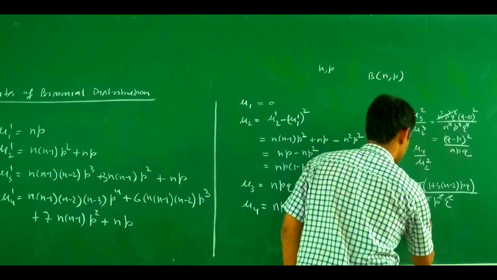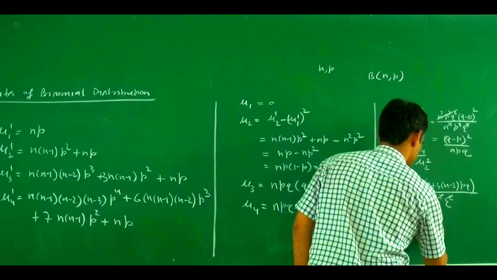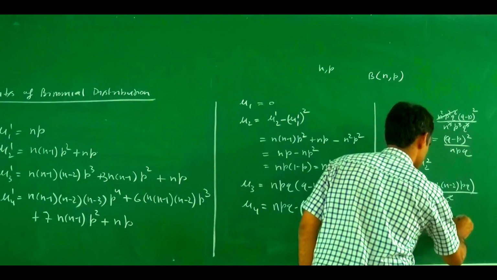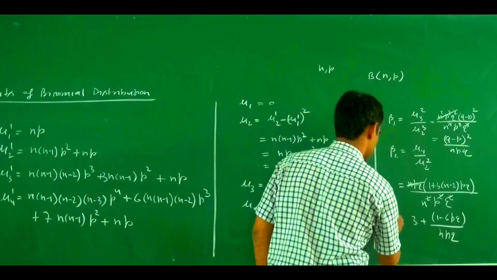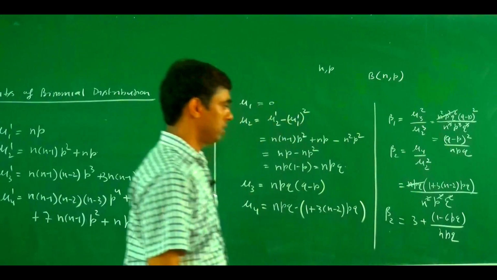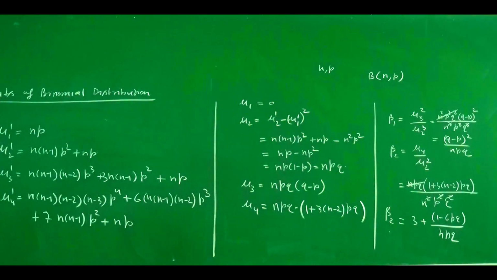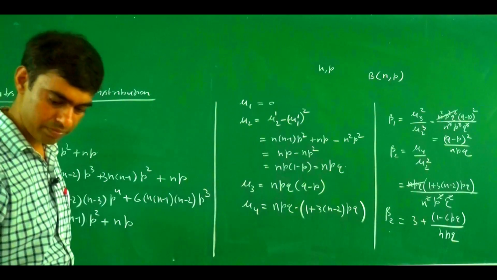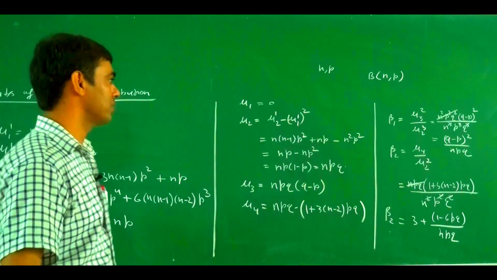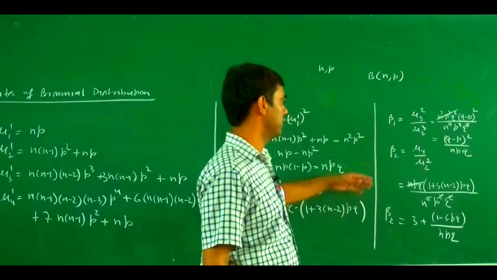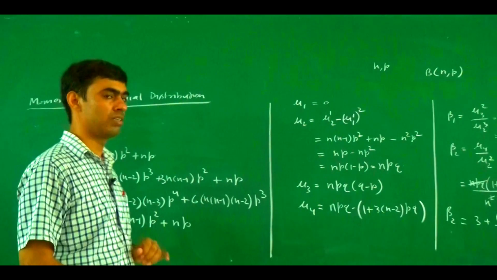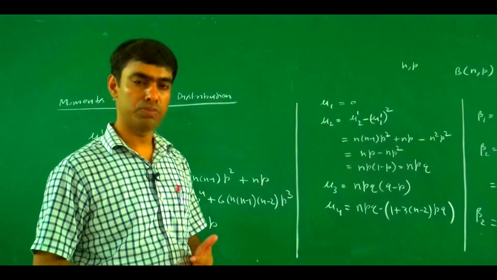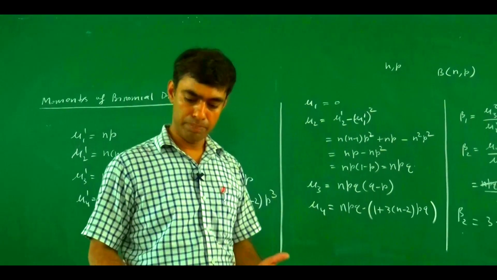This one is a 3 plus 1 minus 6pq upon npq. This one is a value for beta 2. Once again we verified 3 plus 1 minus 6pq upon npq. So this one is a value for beta 1 and beta 2. So with the help of these values, what are we able to draw? We are able to find out the value for npq.